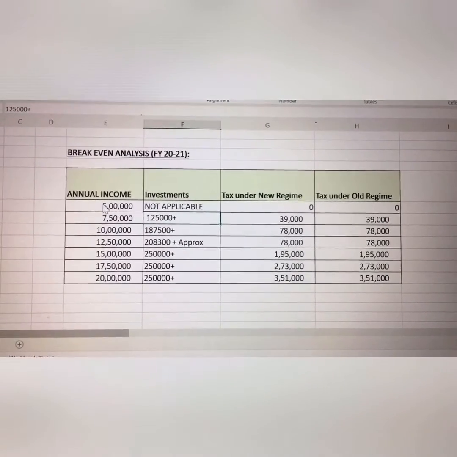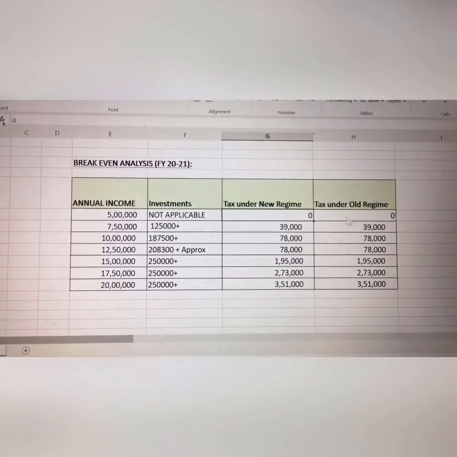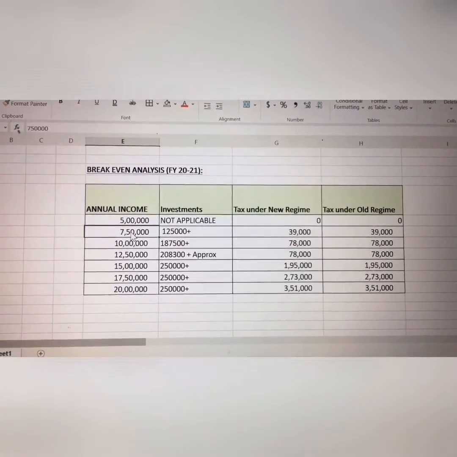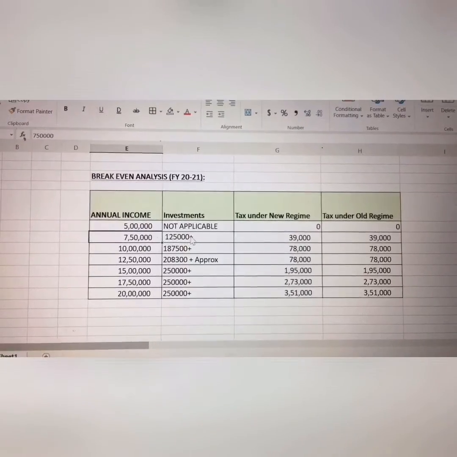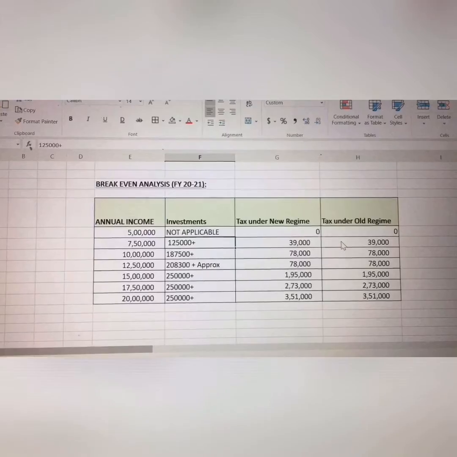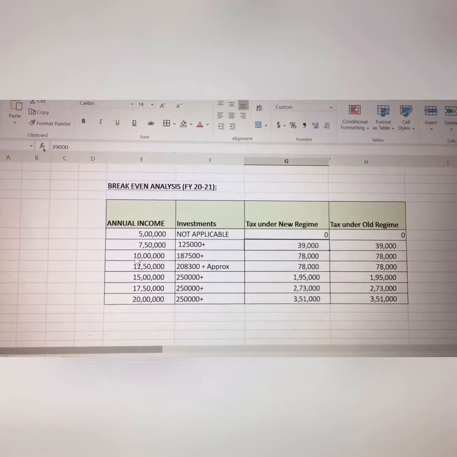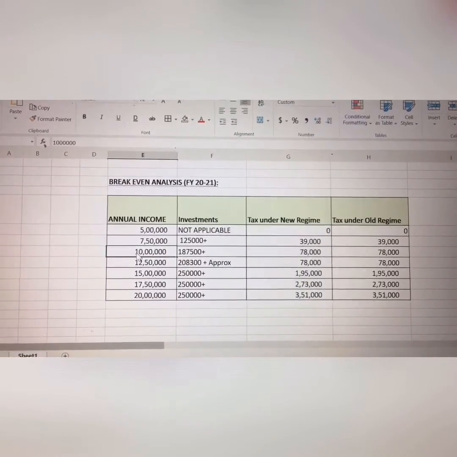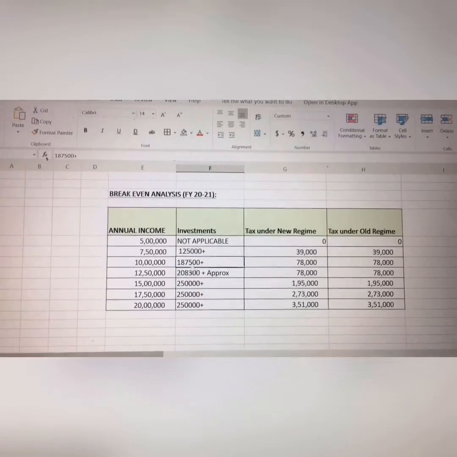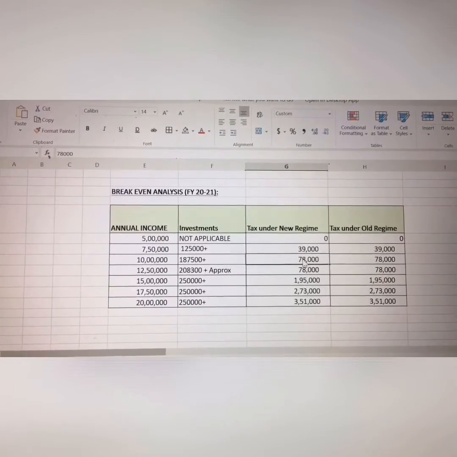If you have annual income of 5 lakh, then there is no requirement to pay tax under both the regimes, even if the investment is nil. If you have annual income of 7 lakh 50,000 and investments made are 1,25,000 or more, then you will be benefited under old regime, else you should opt for new regime. Similarly, if you have an annual income of 10 lakh or more and your investments are 1,87,500 and more, you will be benefited under old regime, else you should opt for new regime.